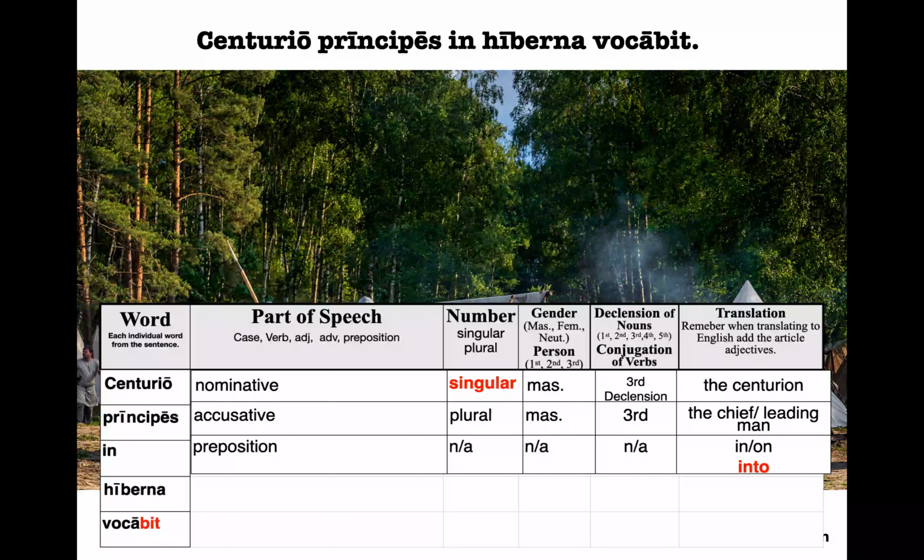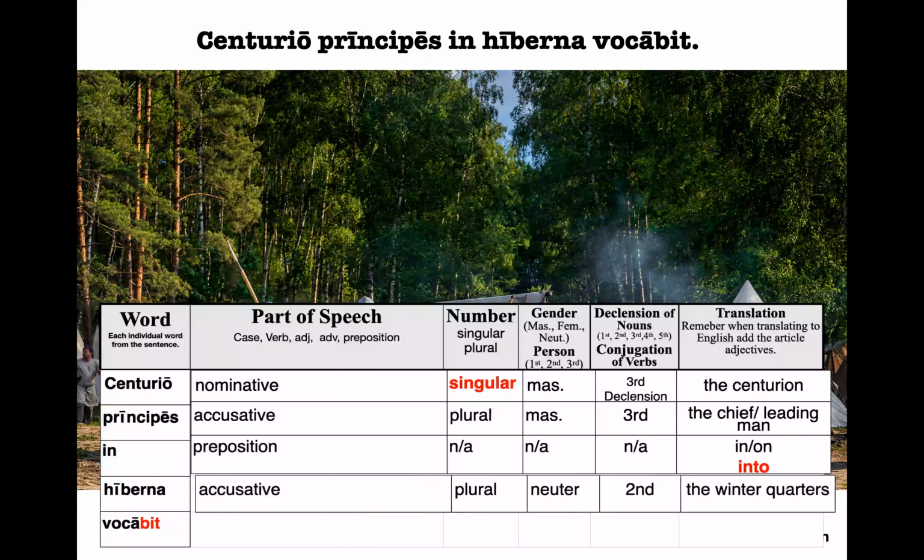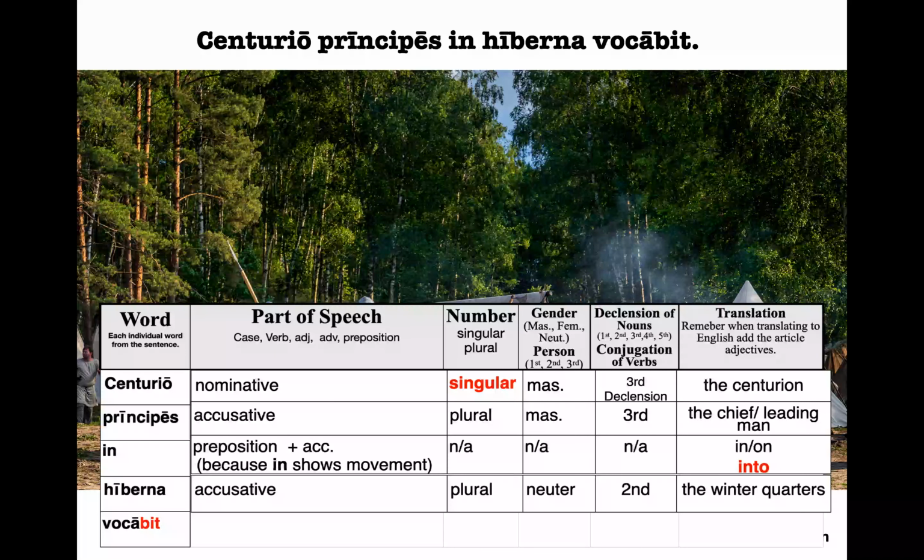So how do I know which one is going to be used in our sentence? Well, the key is the next word in the parsing chart, hiberna. Hiberna has an A ending. The A ending is second declension, neuter, and plural in the accusative. And when a preposition is followed by an accusative noun, it means that the sentence is showing movement. And so we're going to translate with into instead of in.